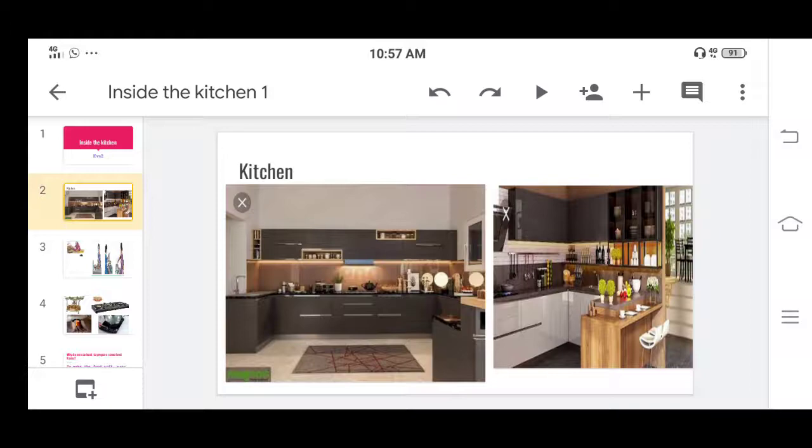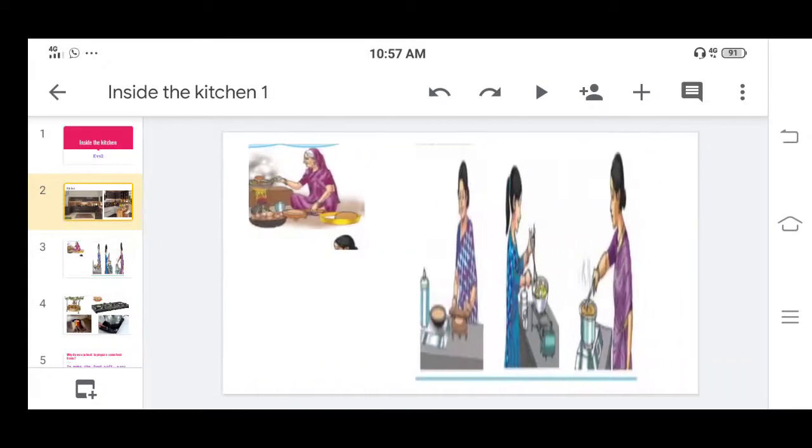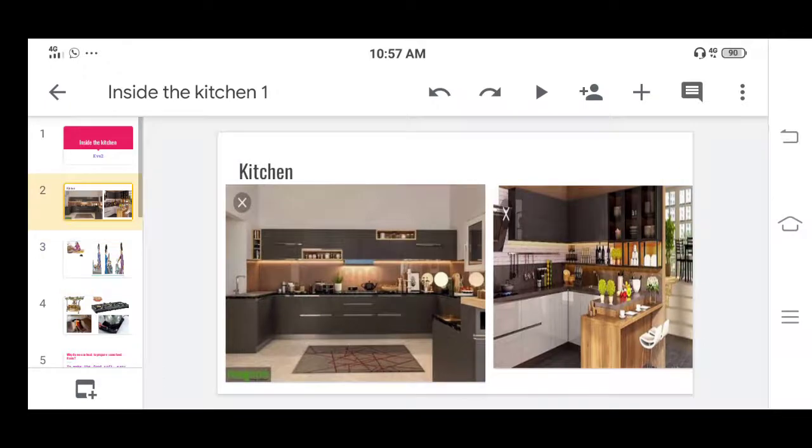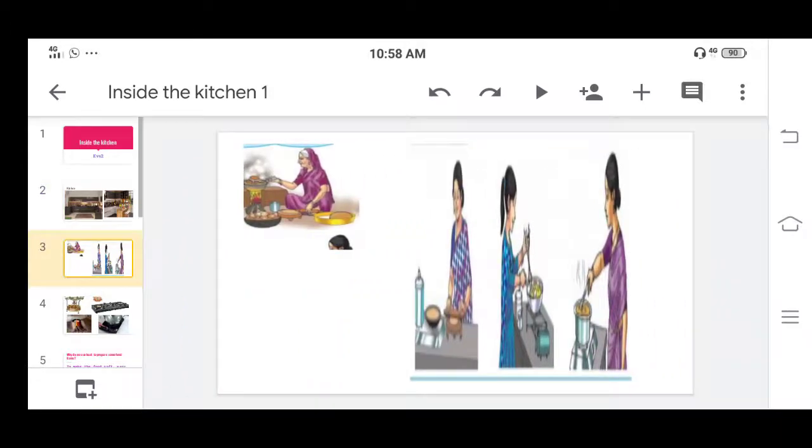See, in the kitchen we keep utensils, a wash basin for washing the utensils, gas, and all the stuff which we require for cooking. And this kitchen is the most important part of our house. So about this kitchen, we are going to see how we use it and what we do here, all the things. Now observe this picture carefully.